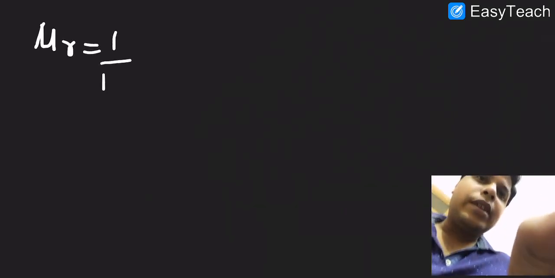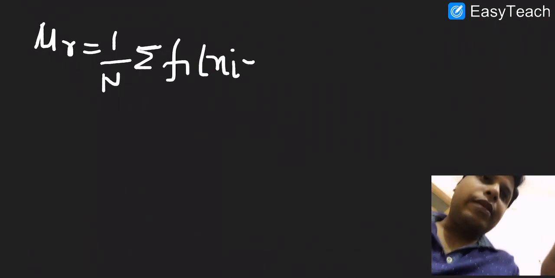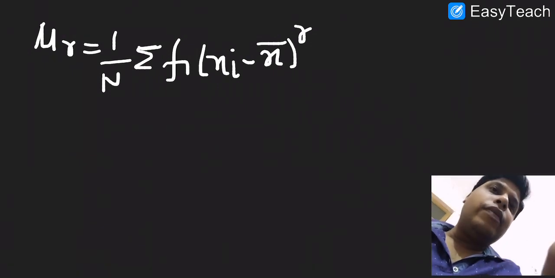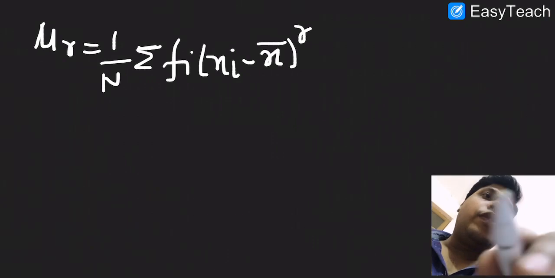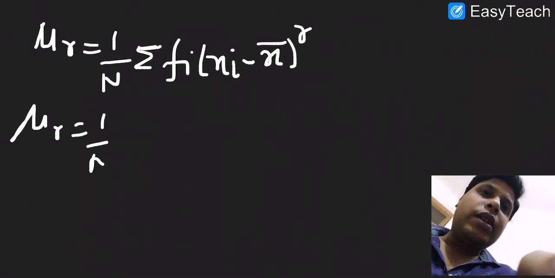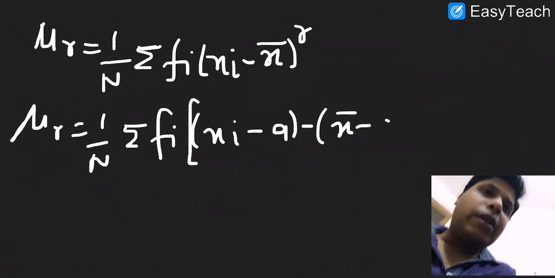So we know that mu r is given by 1 over n summation of fi into xi minus x bar power r. As we want mu r dash also, because we want to establish the relationship, we can rewrite the equation as 1 over n summation of fi into xi minus a, we have introduced an arbitrary constant, minus x bar minus a.